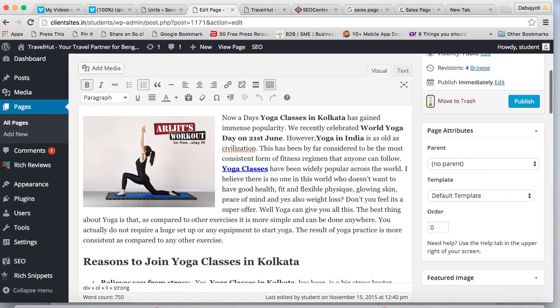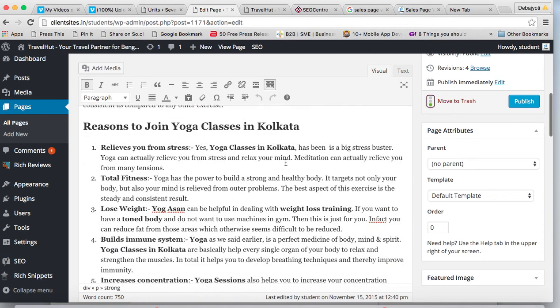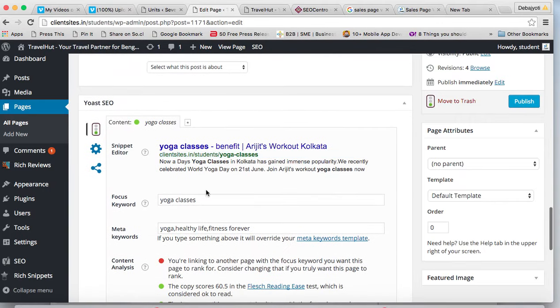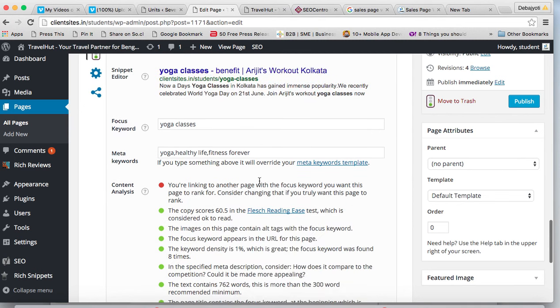It should be present in your image alt tag, it should be present in the body of the content, and of course at the beginning of the first paragraph. Also it should be repeated in the other paragraphs as well. Along with that, you can make it bold or italics, and also it should be present in your SEO title tag, in your meta description, and in your meta keywords tag. So this is called keyword consistency.